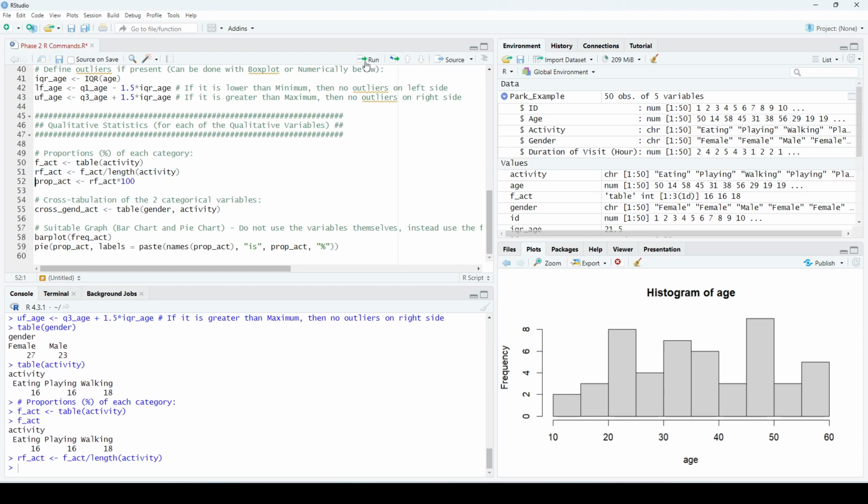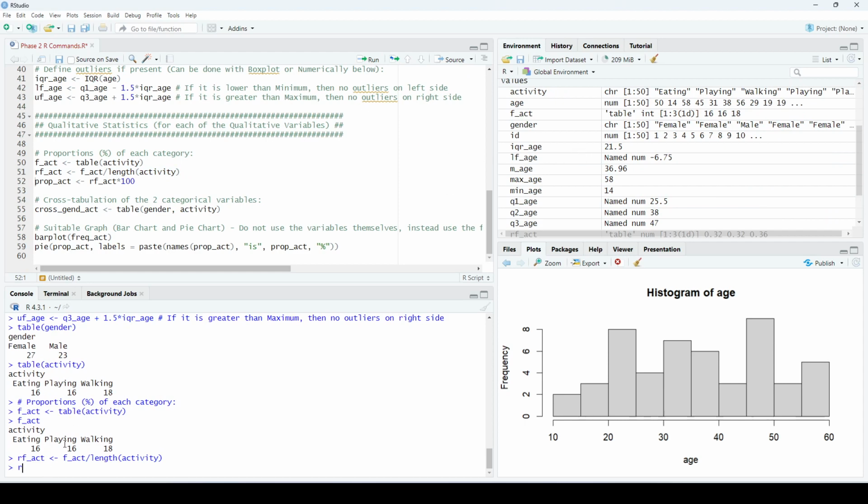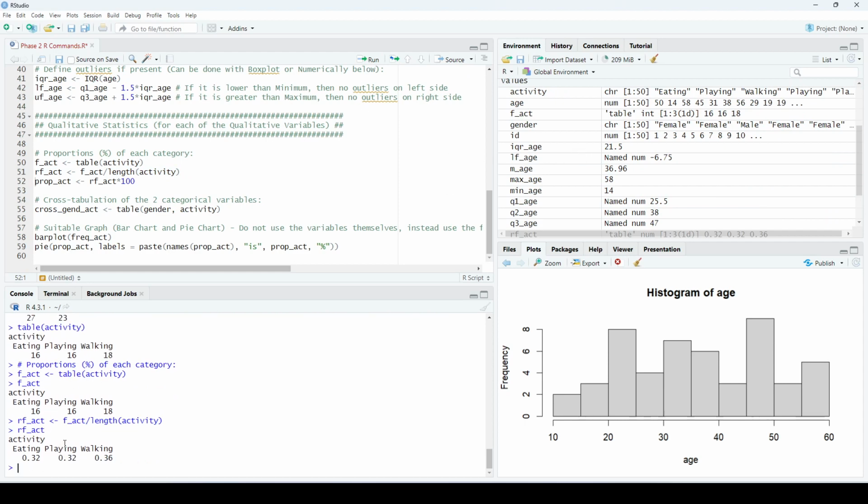So let's run this command. So it's saved here. I will call it here, rf_activity. So this here tells me that eating represents 0.32, playing 0.32, and walking 0.36.